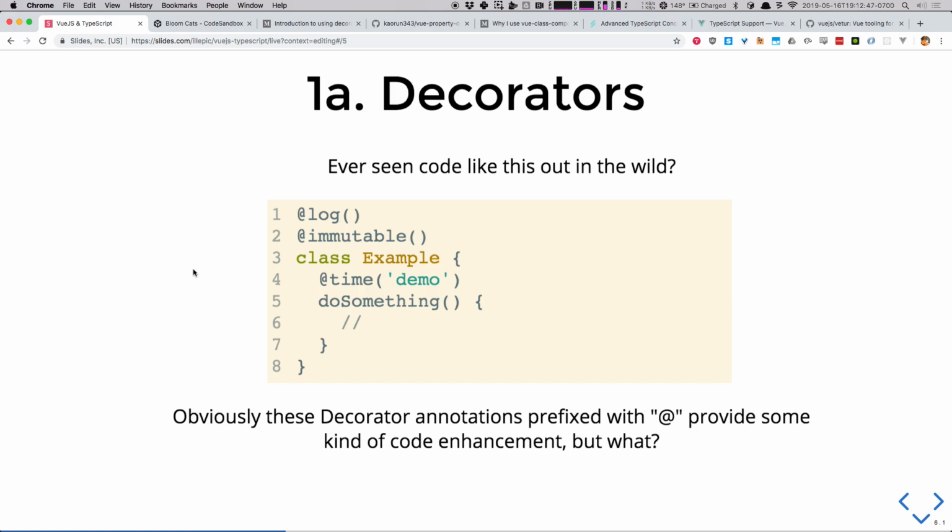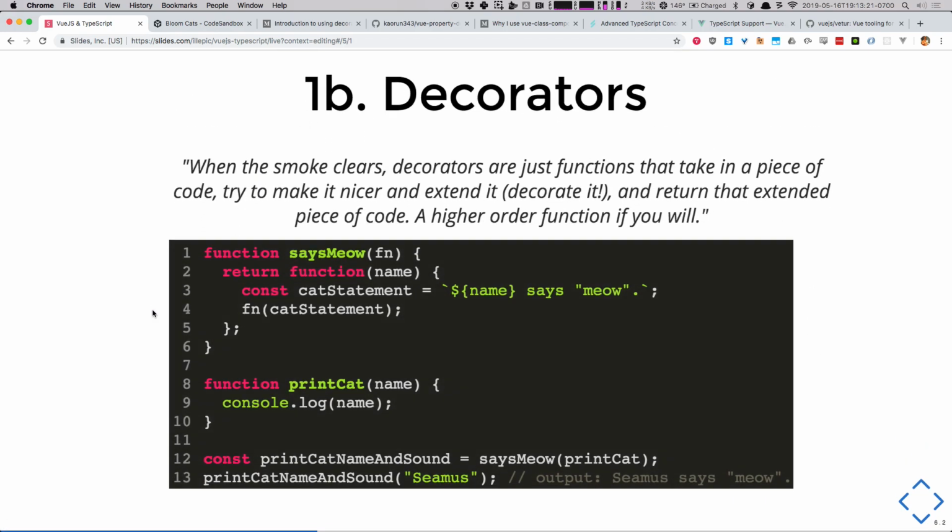This is the thing that freaked me out about Angular 9.7, whatever they're on right now, okay? And that is all of these, what are called decorators, all over their code. And I couldn't figure out what the heck it was. And everywhere I did research on it, it was a lot of words that were very scary. So it's pretty obvious that these lines are adding some stuff to our code. They're enhancing something. There's some kind of an annotation syntax here. And I want to point out that we're generally going to see decorators around classes, okay? So what is the enhancement that they're doing and how does it work?